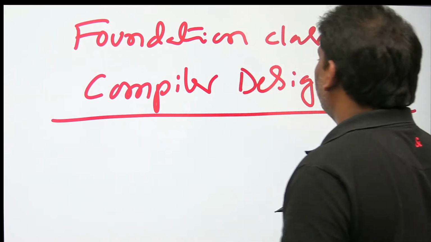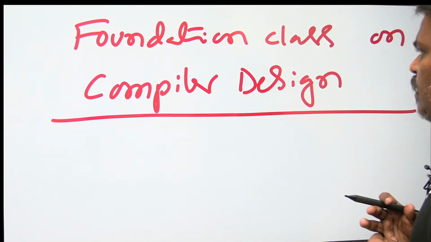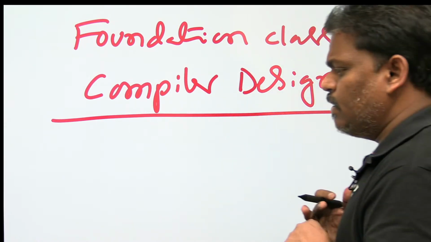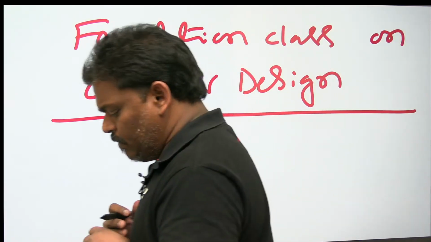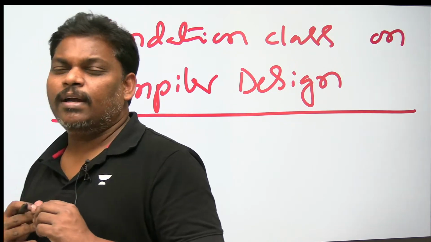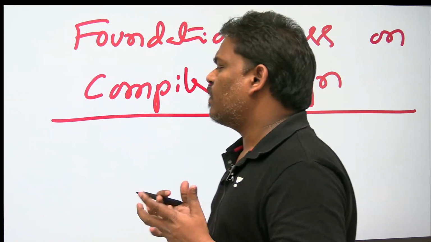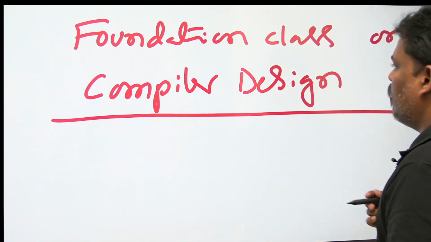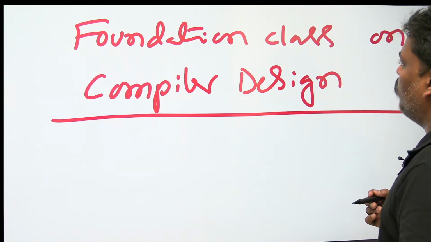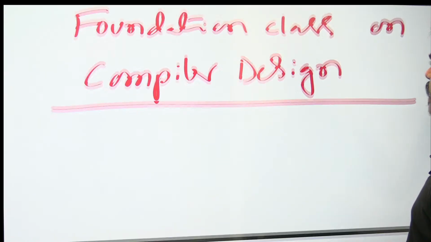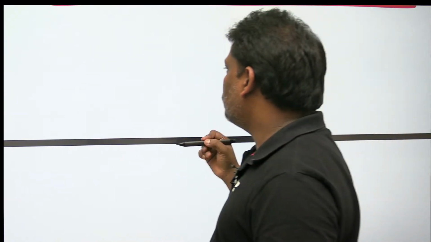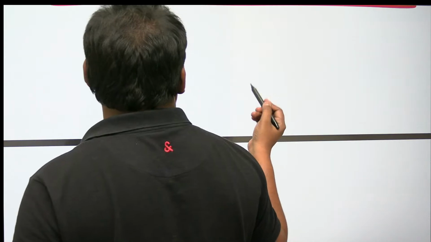So if you want to understand compiler design, some basics of automata are needed. If you want to attend compiler design, some basics of theory of computation are needed. So what are those? Let's see. What are the basics needed to understand compiler design? Some basics of TOC are needed.